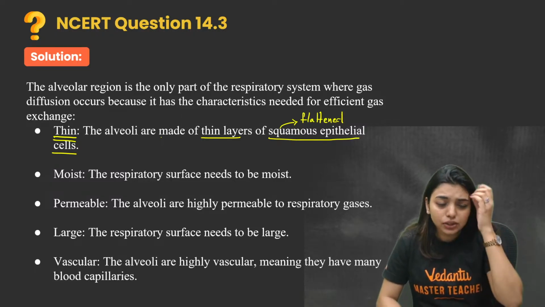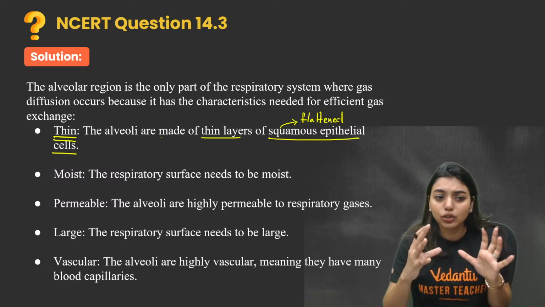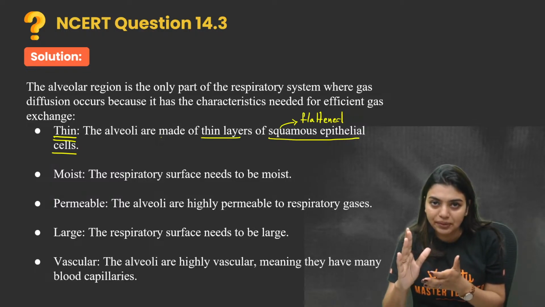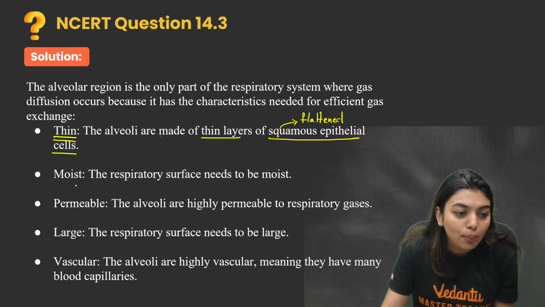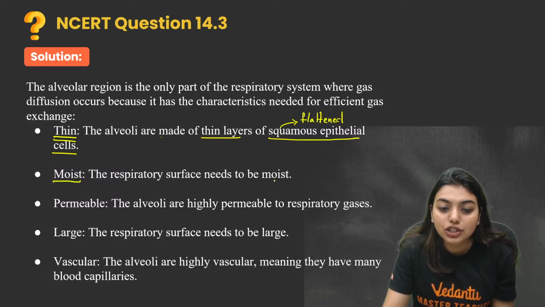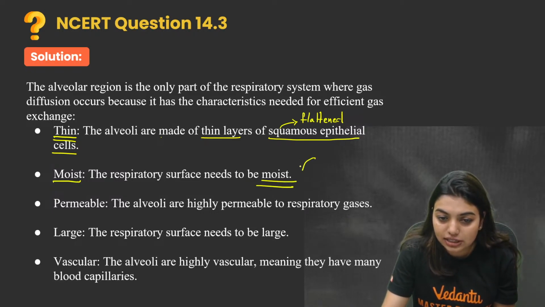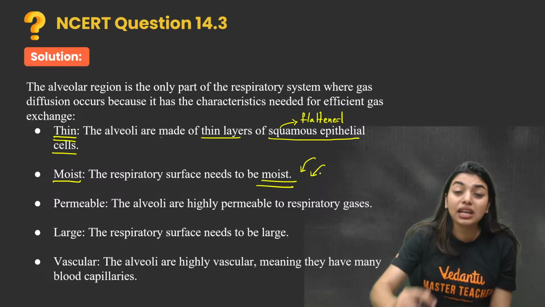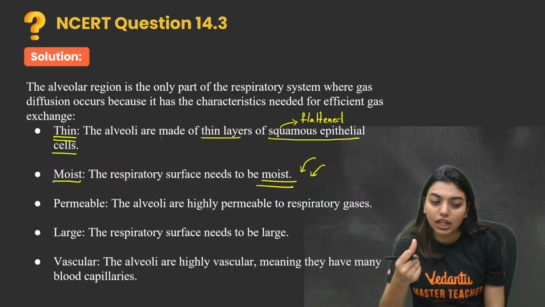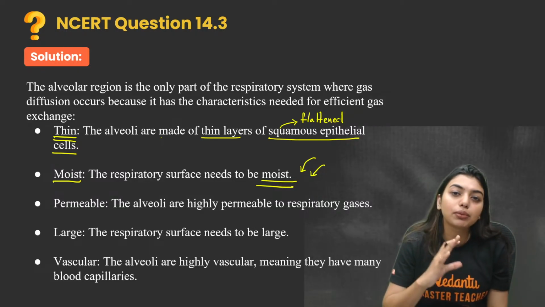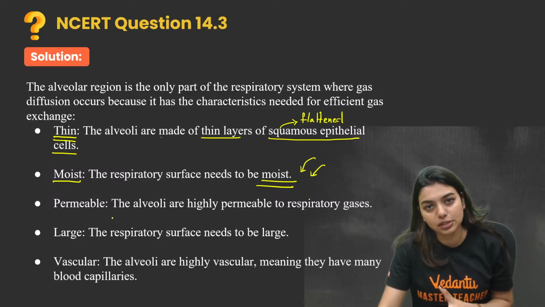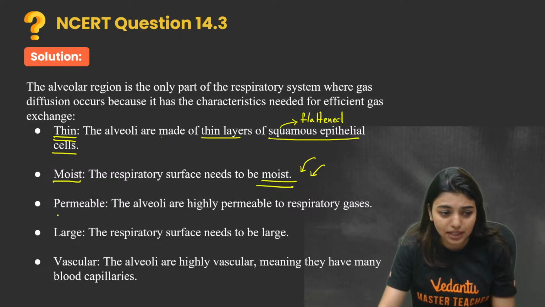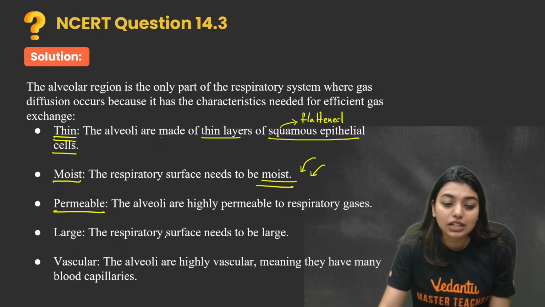Okay, so students, first thing is this alveolar region is a very thin layer, and it has flattened cells helping in diffusion. Now, moist. The respiratory surface needs to be moist. Yes, whenever an exchange is happening, whenever some transfer is happening, there needs to be some kind of lubrication. So that moistness will be provided in this layer. Then permeable. Alveoli are highly permeable to respiratory gases, which you cannot see in any other places. Then the respiratory surface needs to be large as well.